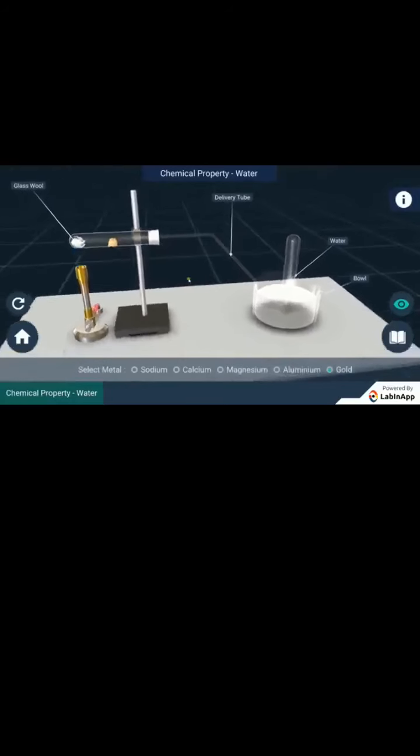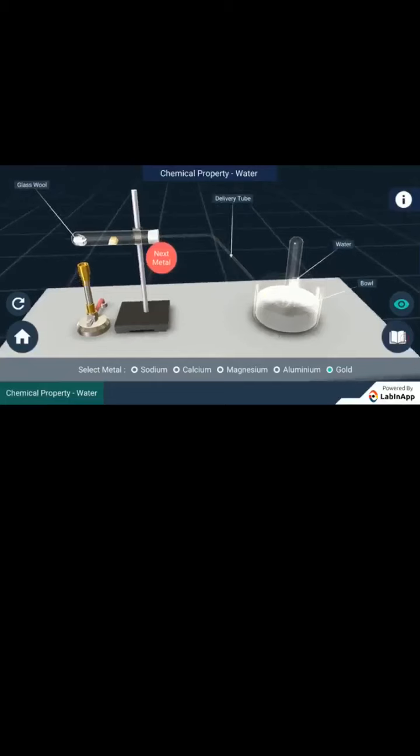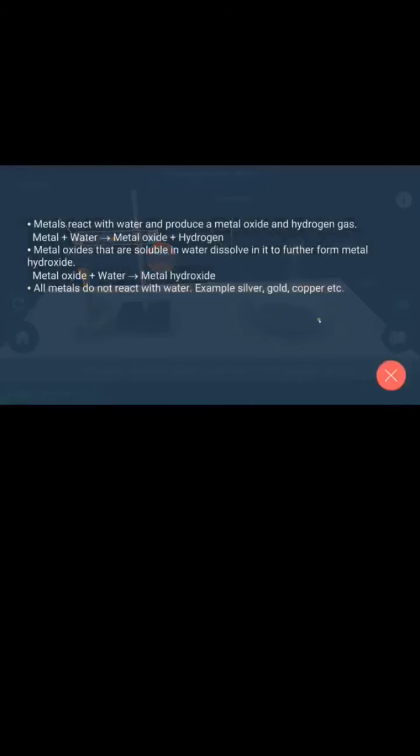Some metals react with water and produce a metal oxide and hydrogen gas, and some don't react at all, like gold.